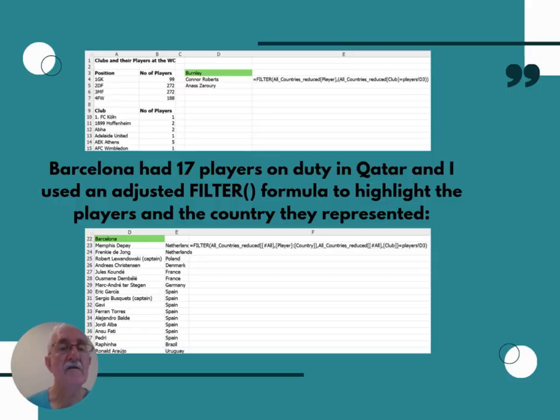There we are, the first table. For example, I've just shown you that, the club and how many players came from that club. But here, Burnley, the 2 players are Connor Roberts and Mr. Zaruri. Barcelona, as I mentioned already, has 17 players on duty, and here they are, the names and the countries that they represented.